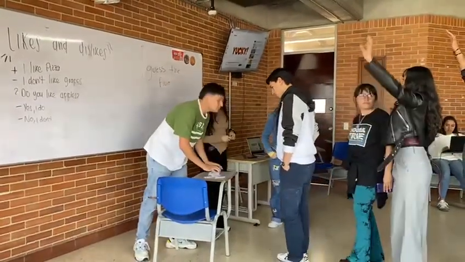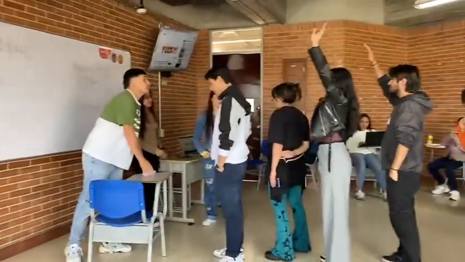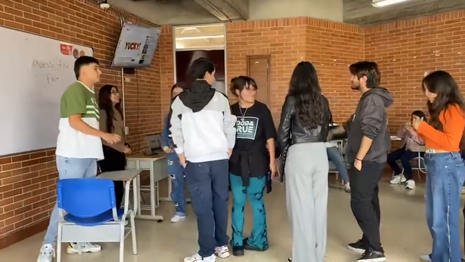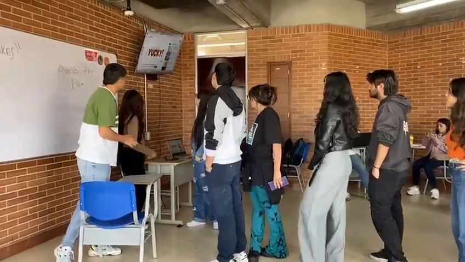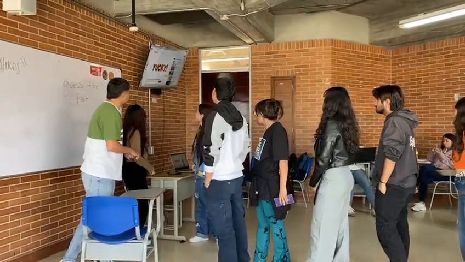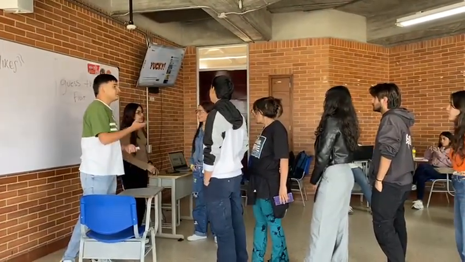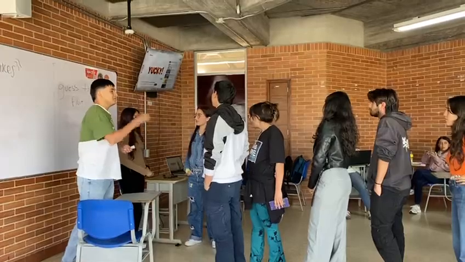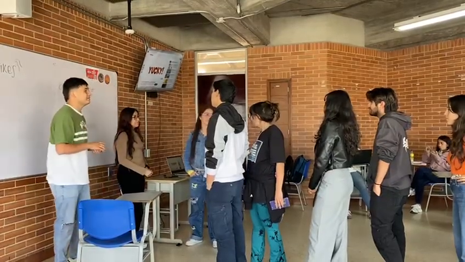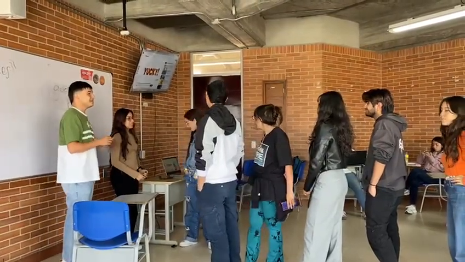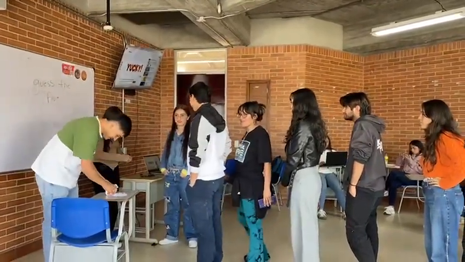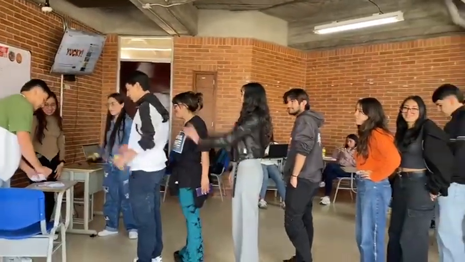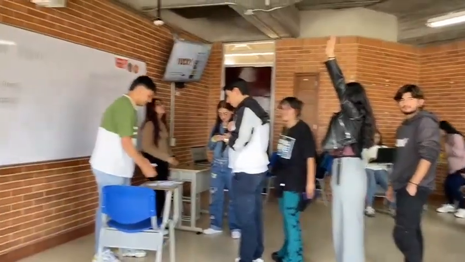Teacher, I have a question. Yeah. What does joking mean? What is the joke? Okay. Question.